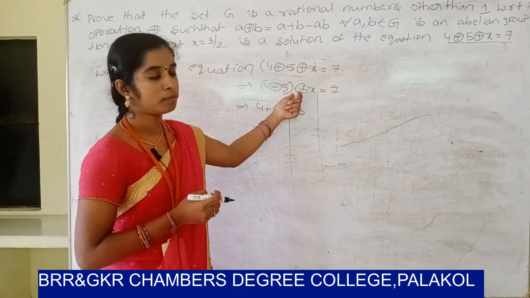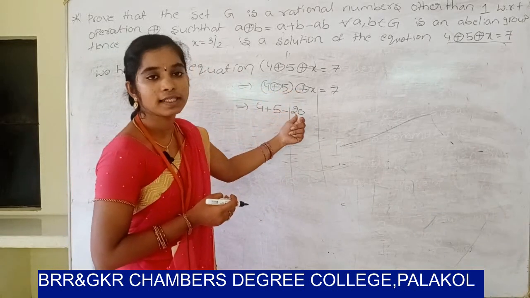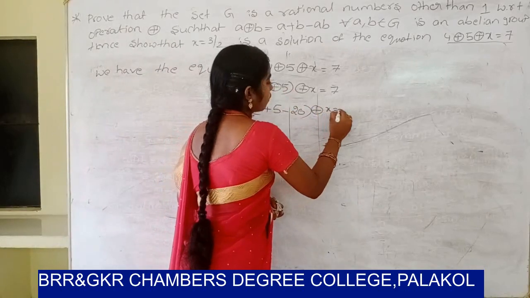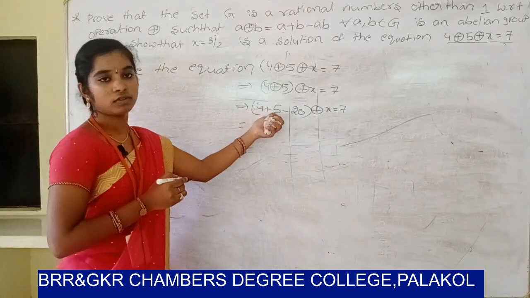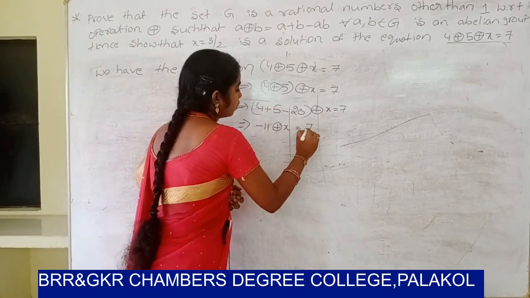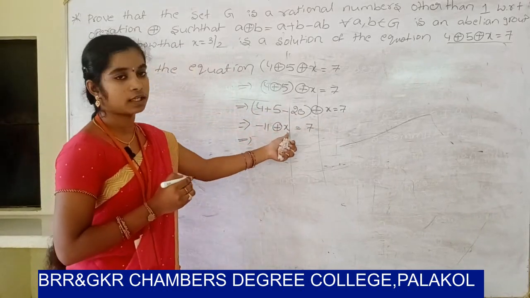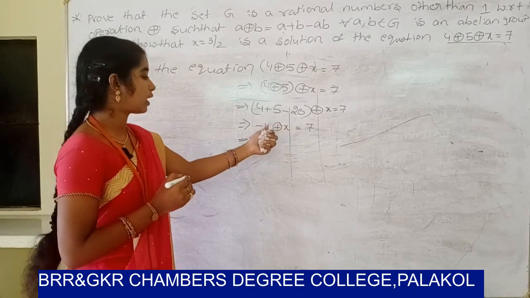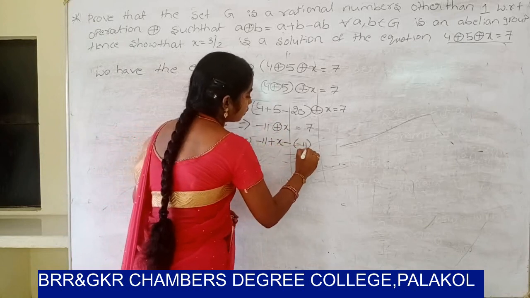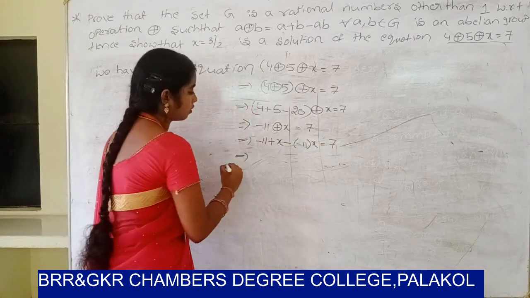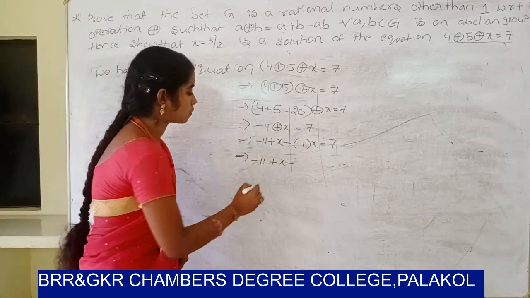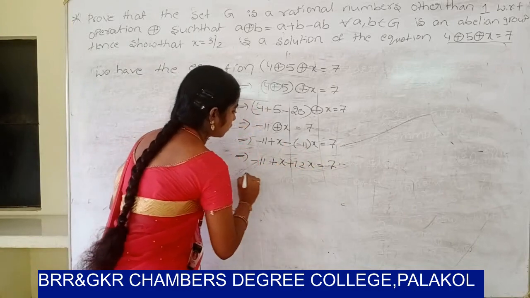So a ⊕ b can be written as a plus b minus ab. So a into b, 4 into 5, 20. So ⊕ x equal to 7. So 5 plus 4, 9 minus 20. So minus 11 ⊕ x equal to 7. So it can be written as a ⊕ b: minus 11 plus x minus 11 into x equal to 7. So minus 11 plus x, so minus plus 12x equal to 7.